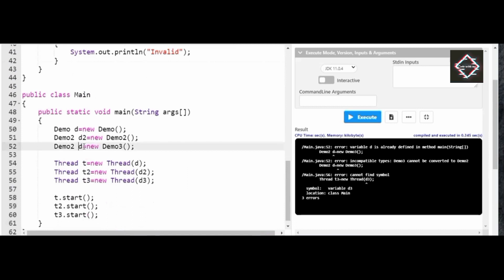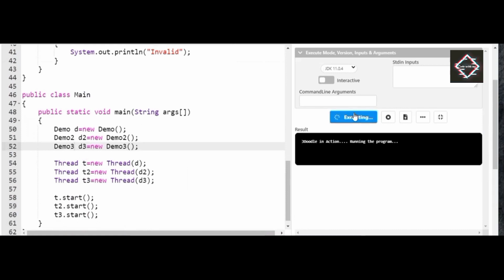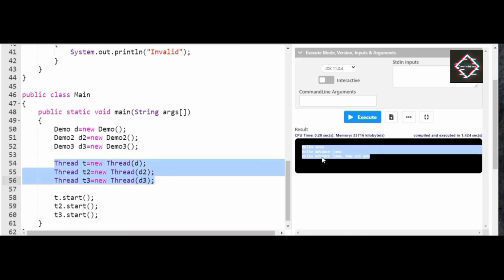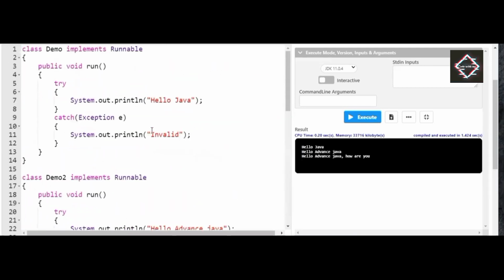Let me fix it for you. Now when I try to execute the program, all the three threads have been successfully executed and are displaying their internal operation. Clearly see here, inside Demo there is Hello Java that is printed here, so one thread is completed.